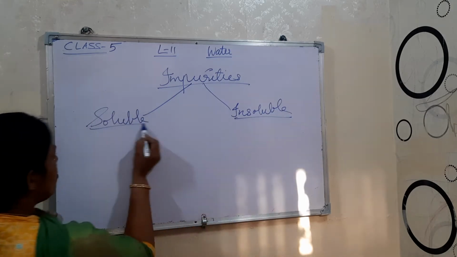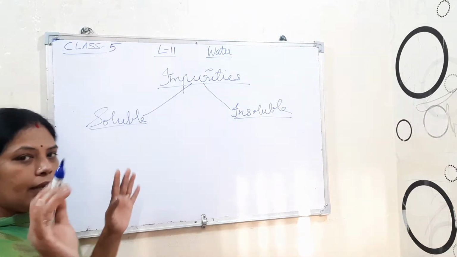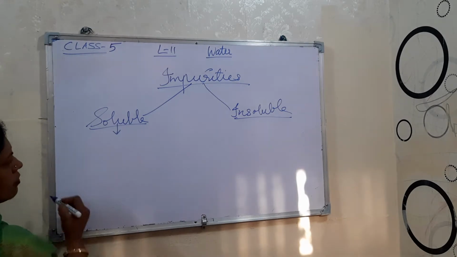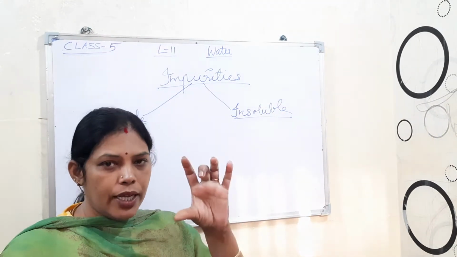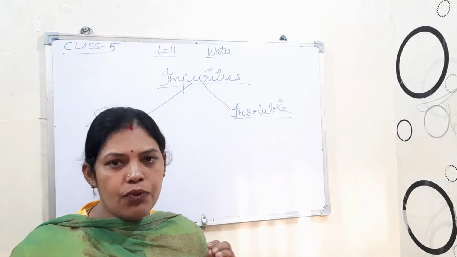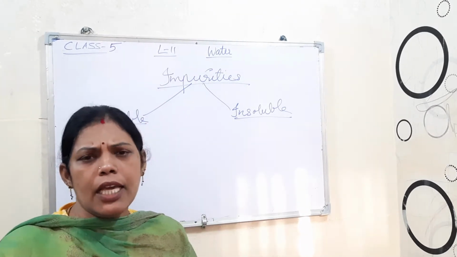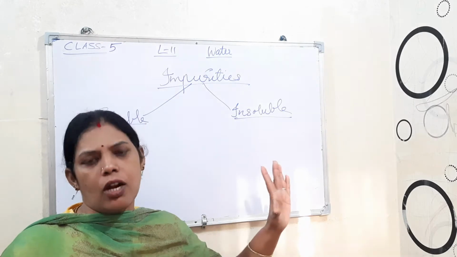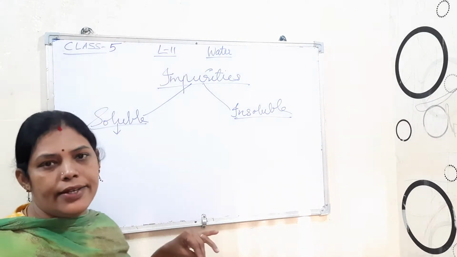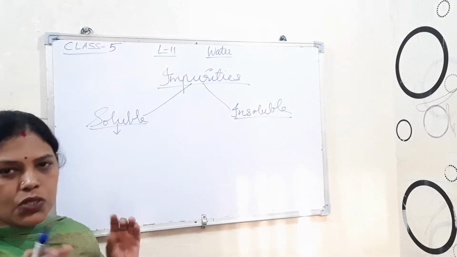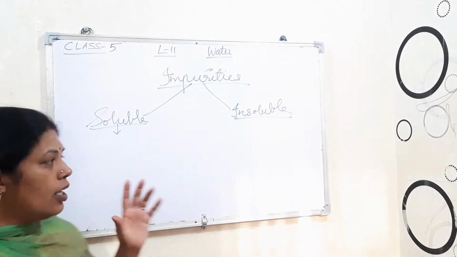Okay, these soluble impurities you cannot see. When you look at the water, you can't see any impurities. It will be very clean water. Such impurities actually dissolve in it, invisible to the naked eye.